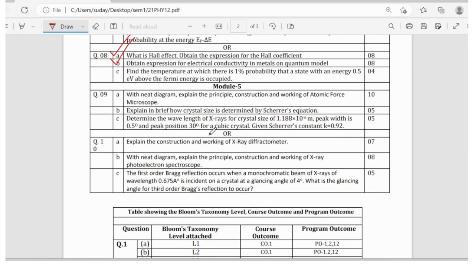So coming to fifth module, it is very easy because it mainly consists of types of microscopes or construction of microscopes, material characterization techniques and instrumentation. So nanomaterials, nanocomposites, and different types of microscopes will be there. So here one microscope is there, X-ray diffractometer, and then photoelectron spectroscope, yes. This is crystal size, this is also a very easy topic. And there will be two numericals.